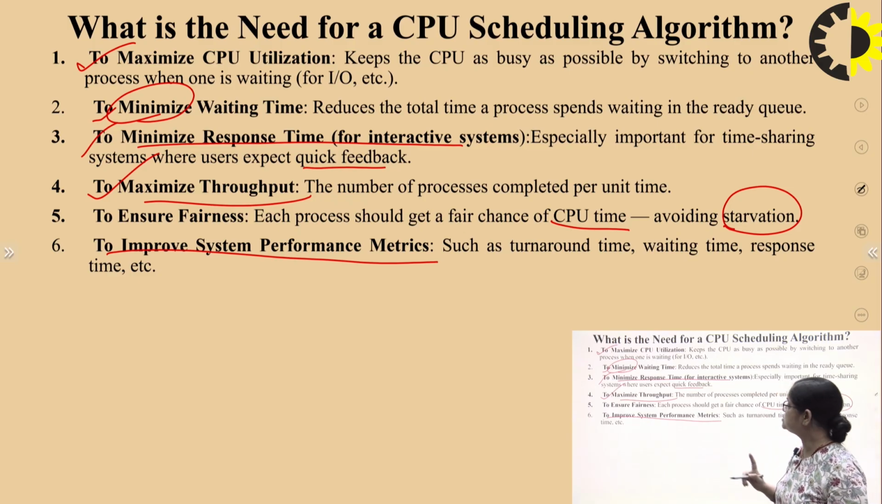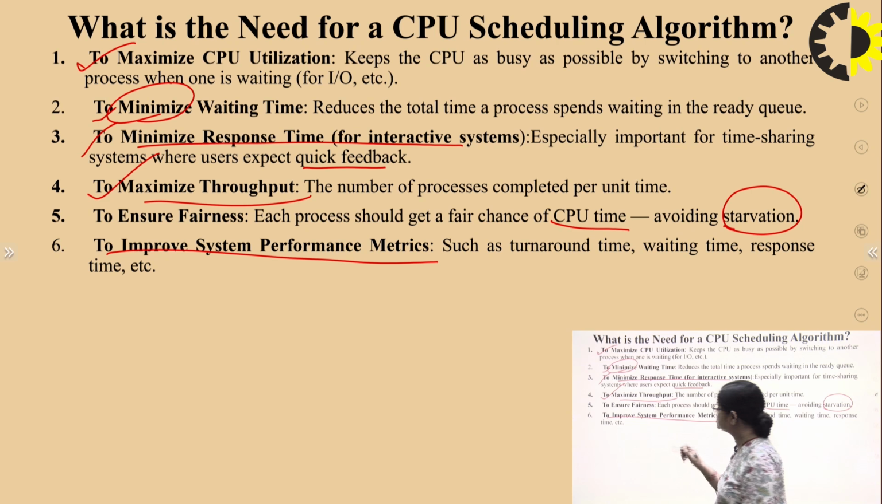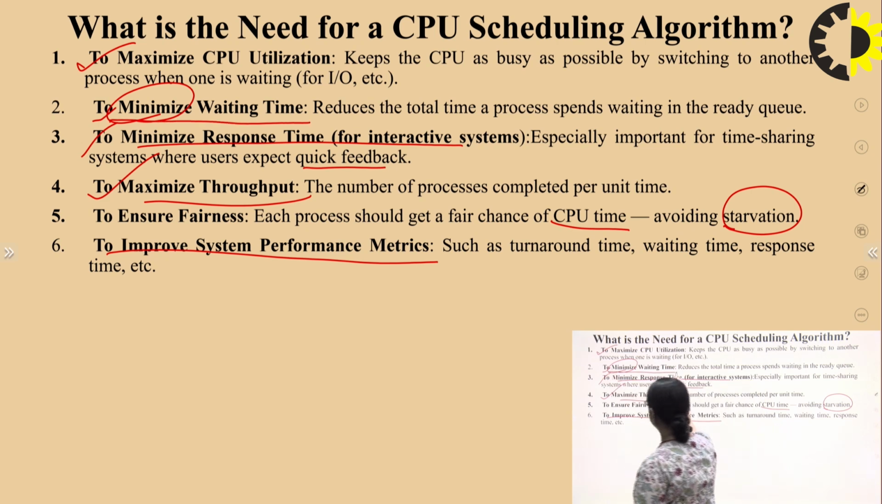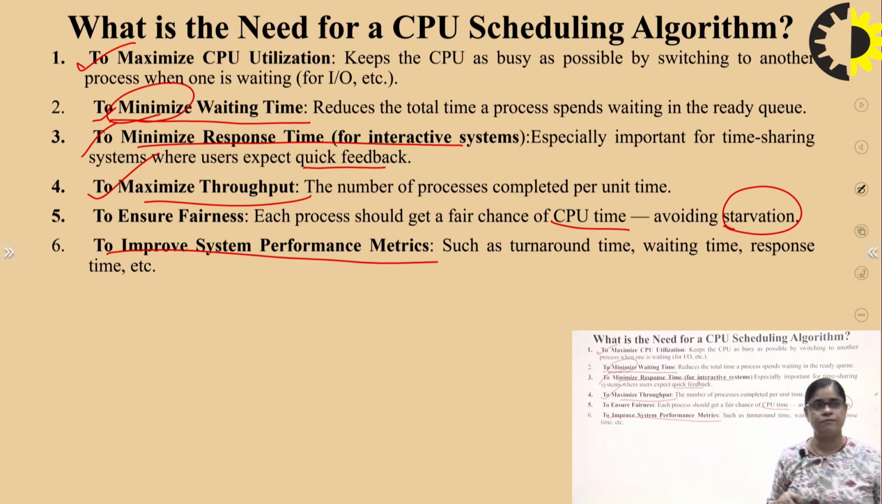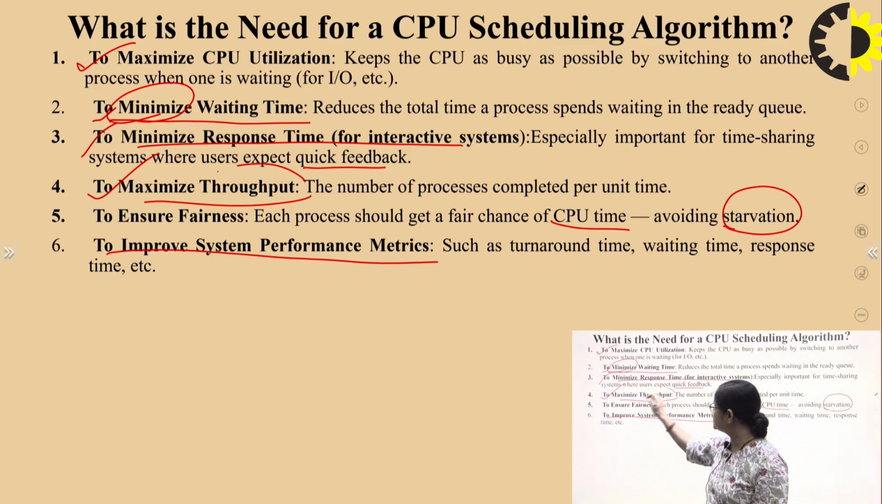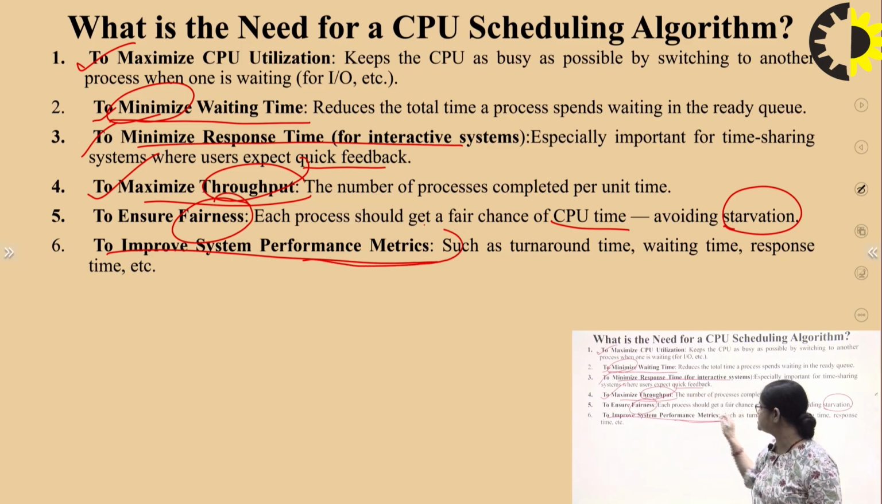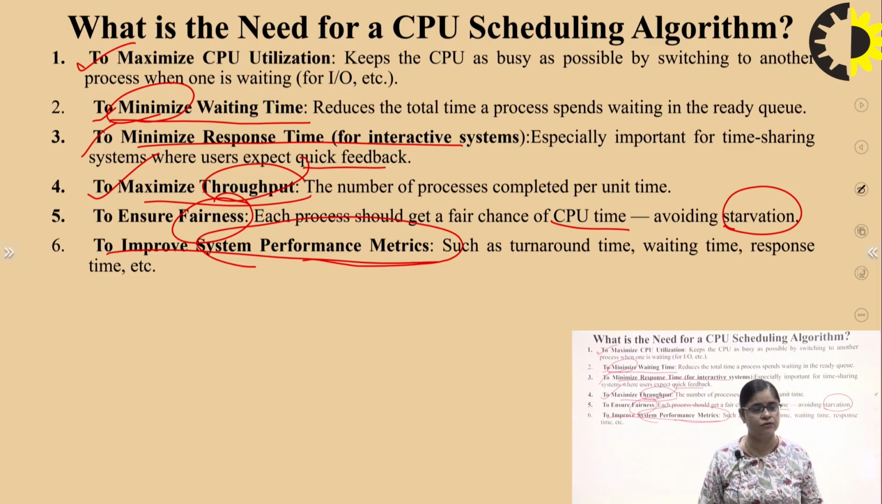The first one is to maximize the CPU utilization. Second is to minimize the waiting time. And third is to minimize the response time. Fourth is to maximize the throughput, ensure fairness, and improve the system performance metrics. So these are the needs for the CPU scheduling algorithms.